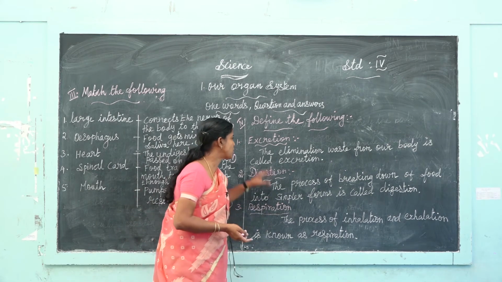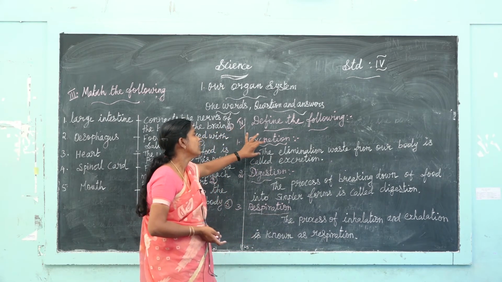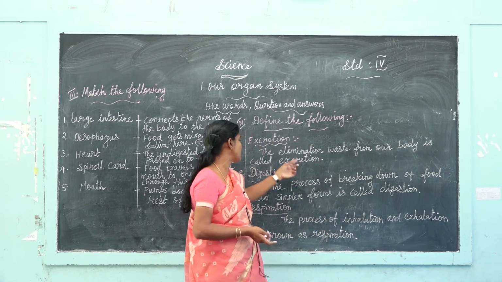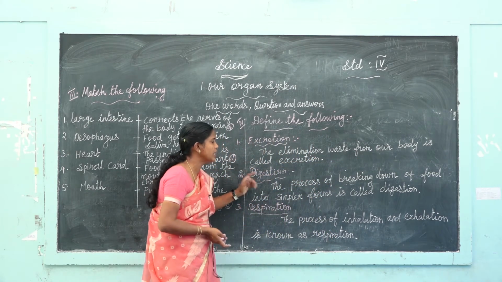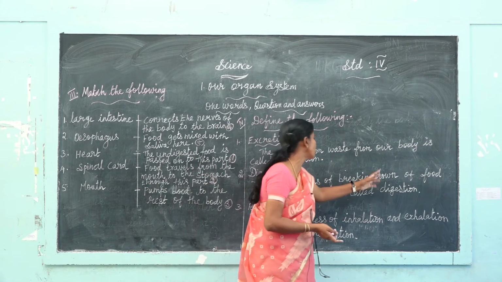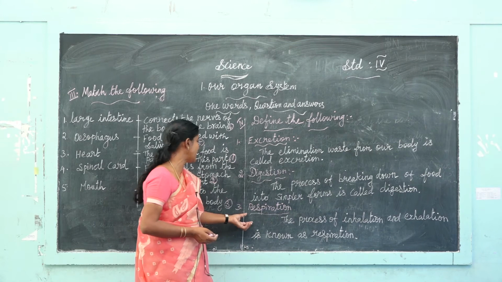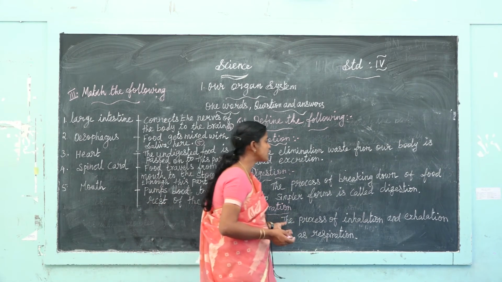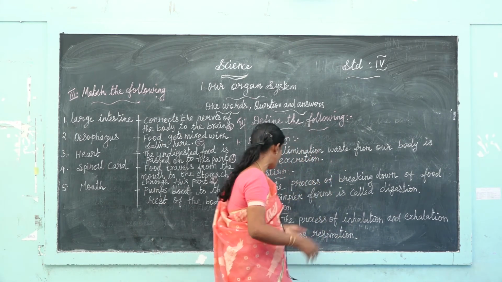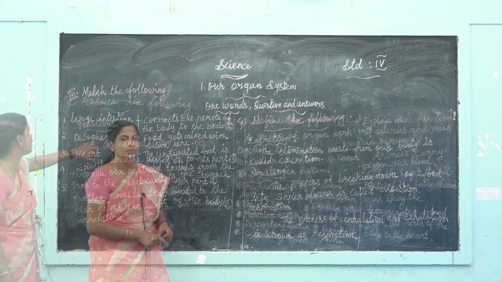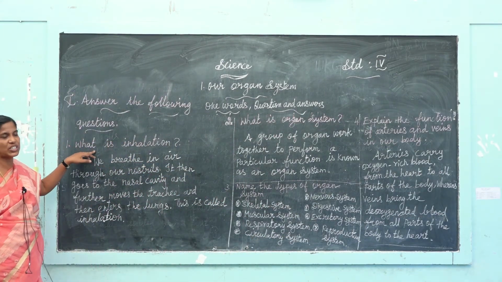Okay, first one, excretion: the elimination of waste from our body is called excretion. Second one, digestion: the process of breaking down of food into simpler forms is called digestion. Third one, respiration: the process of inhalation and exhalation is known as respiration. Respiration means breathing.